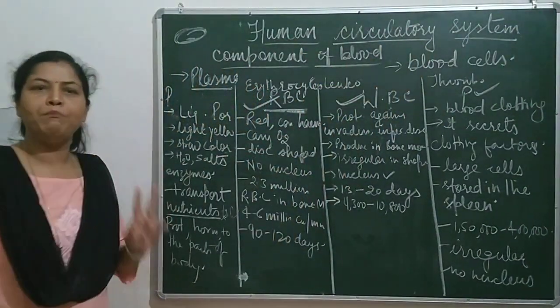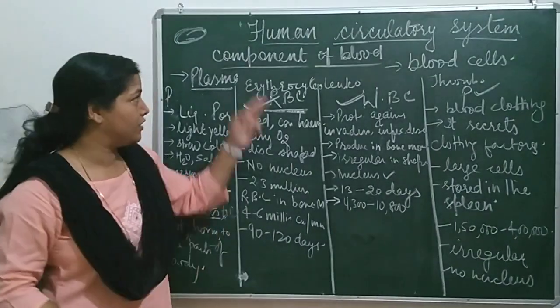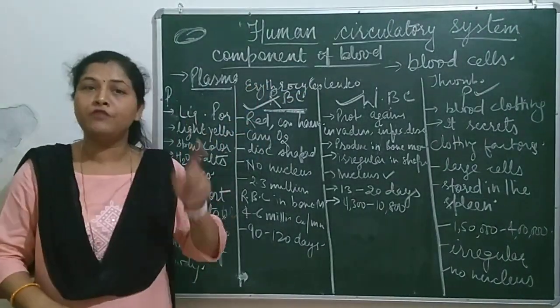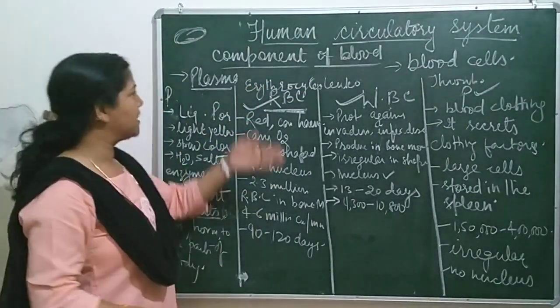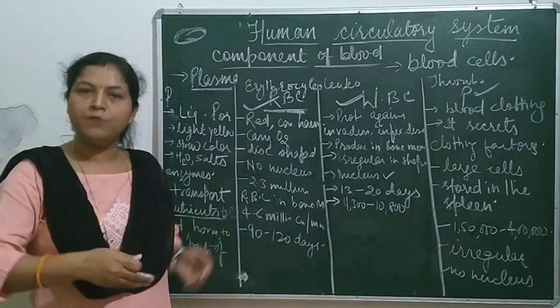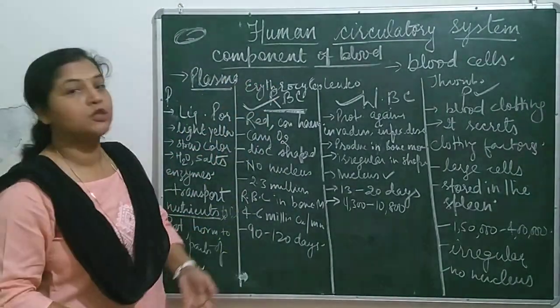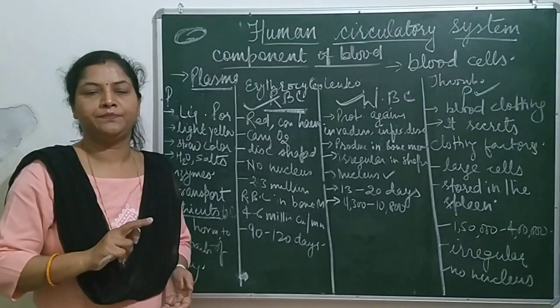So two major organs we have learned about in this human circulatory system. The first one was blood vessels and the second one is blood. In my next video, I will explain about the heart.